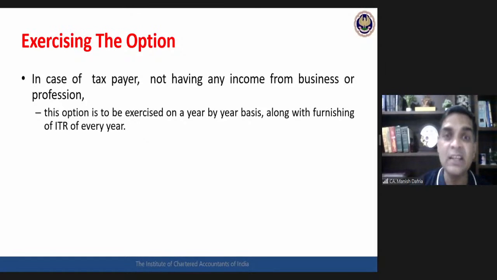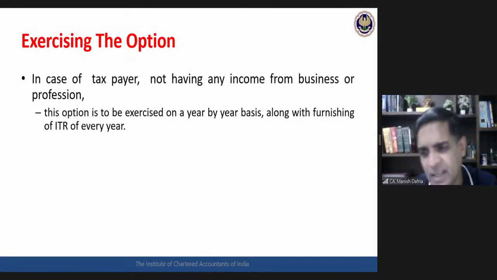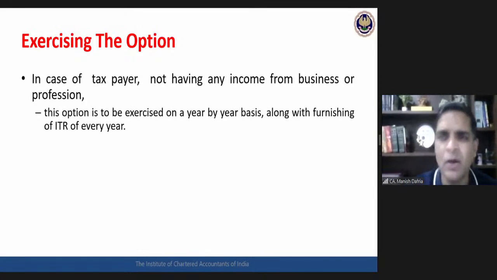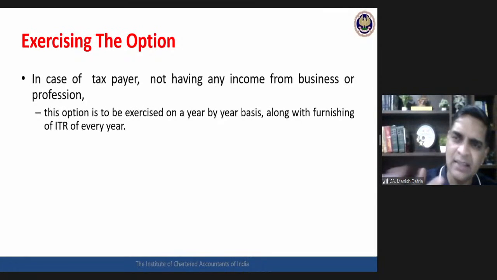He has to specifically exercise. But the important point is this: if a person is not having any business income, then he can exercise this option on a year by year basis. So every year I can decide normal or optional, normal or lower. I'm a salaried assessee, not having any business income. So on a year by year basis, I can decide, I can change.